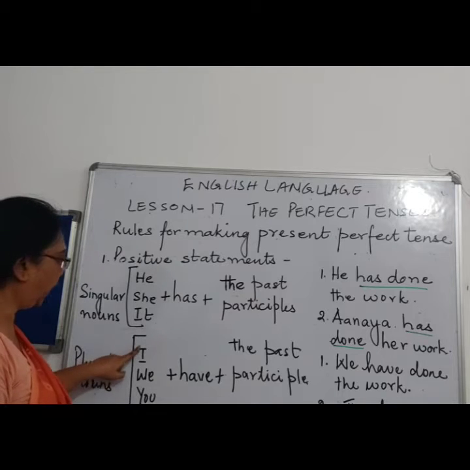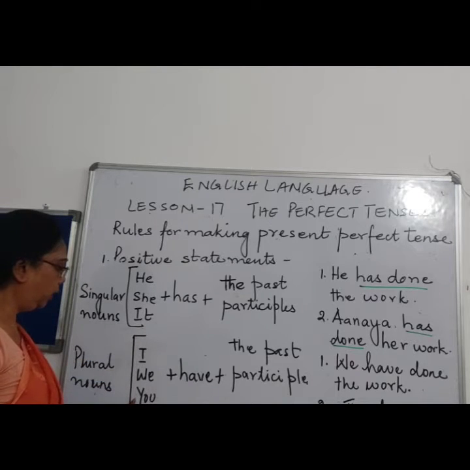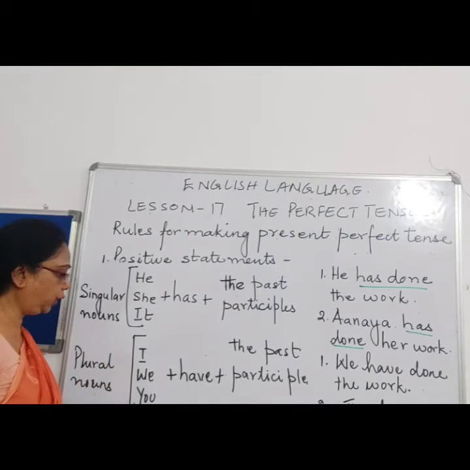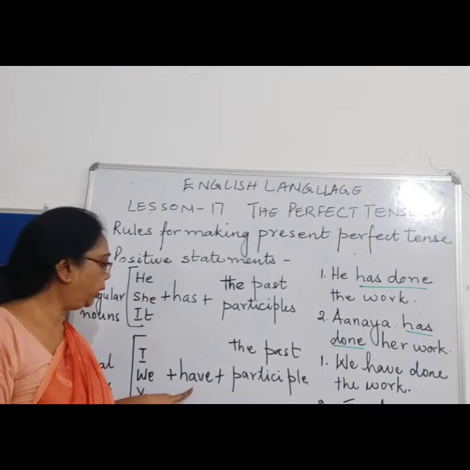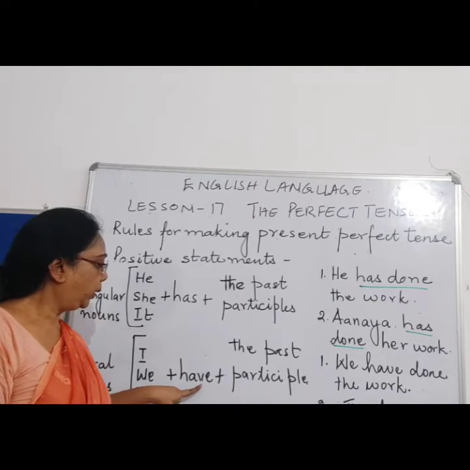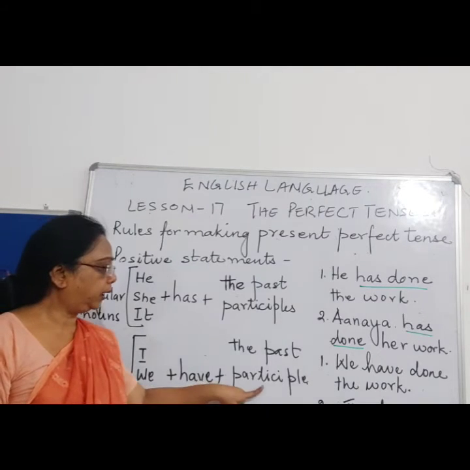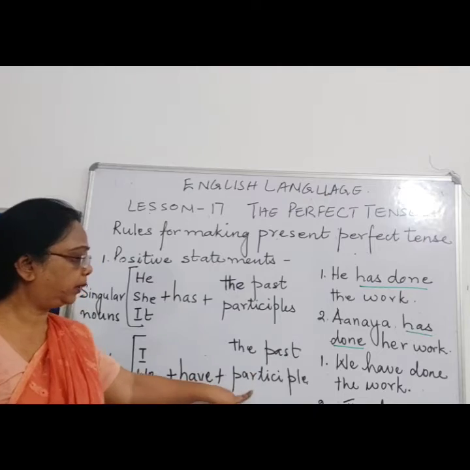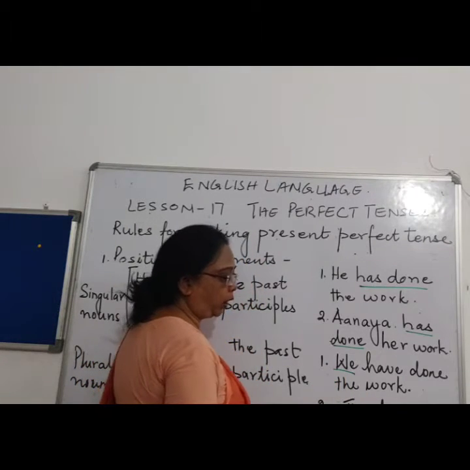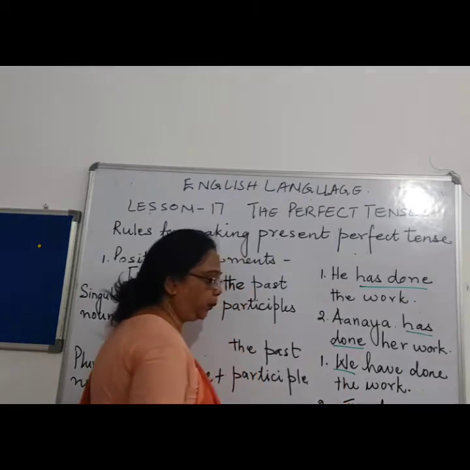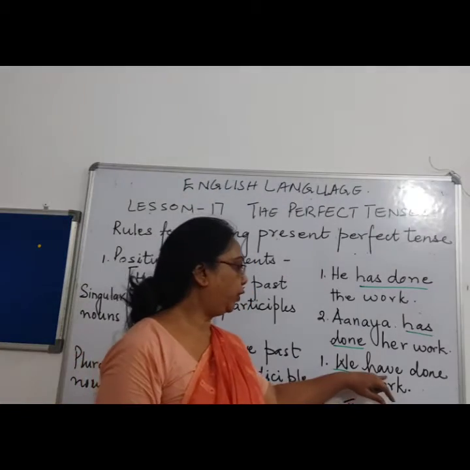Now next, when the subject is plural, the pronouns are I, we, they, then we add have. With a plural subject, we add have and then the past participle. Like over here, we is what? It is a pronoun, but it is in plural form.